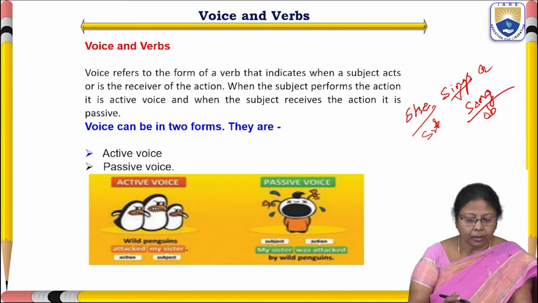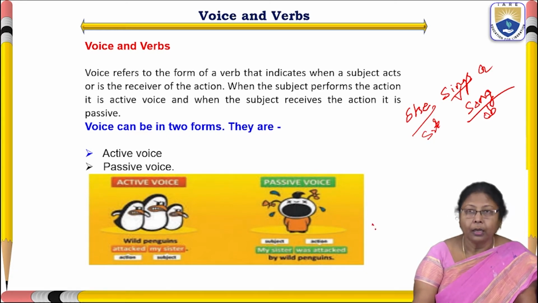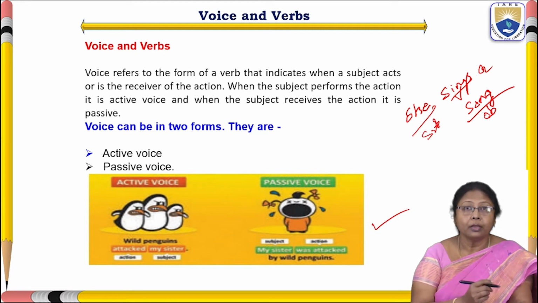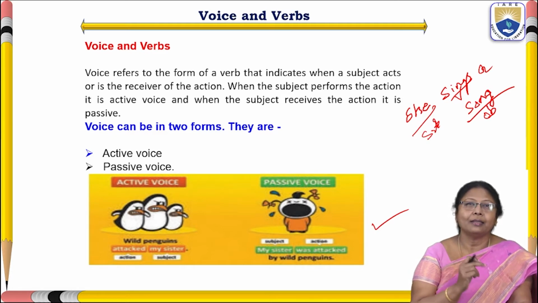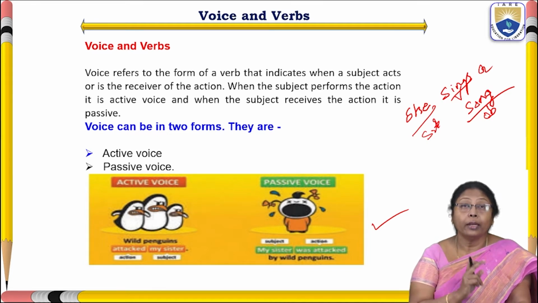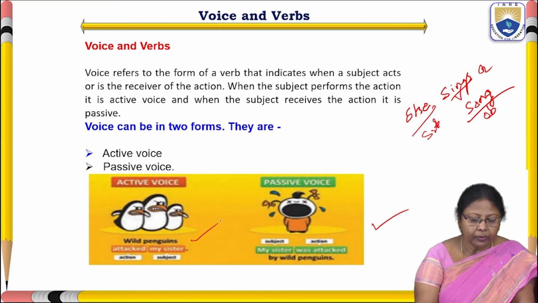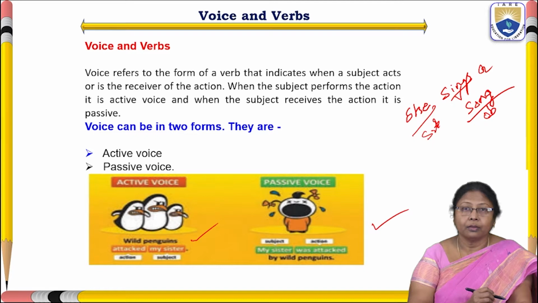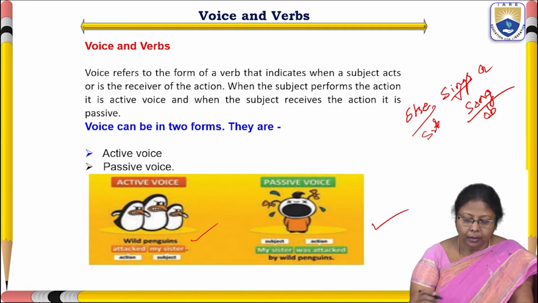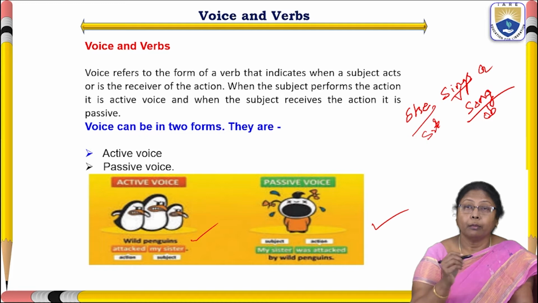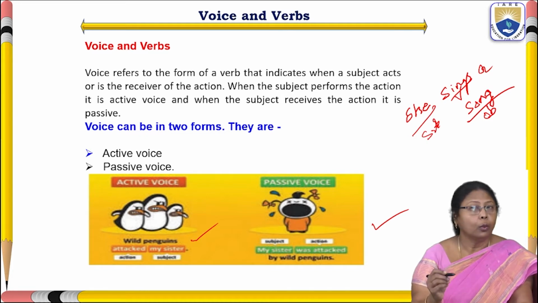In this way, one more thing you see here in this picture, I have given an example also. Three penguins we could see here, and one girl is crying. So the sentence goes in this way: wild penguins attacked my sister. This is active voice. And in passive voice, my sister was attacked by wild penguins.